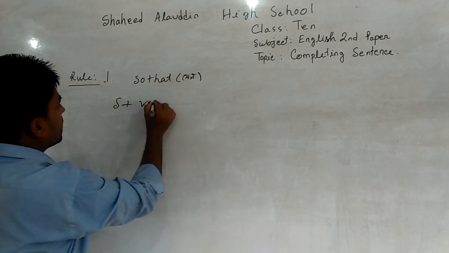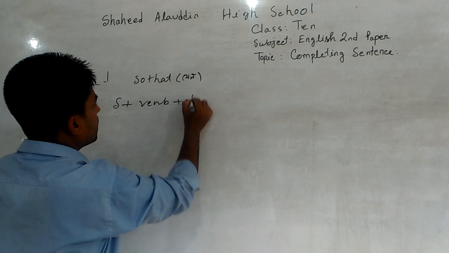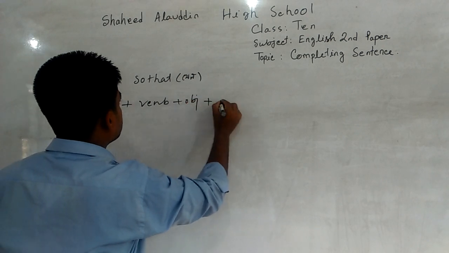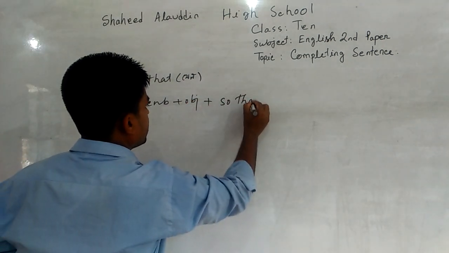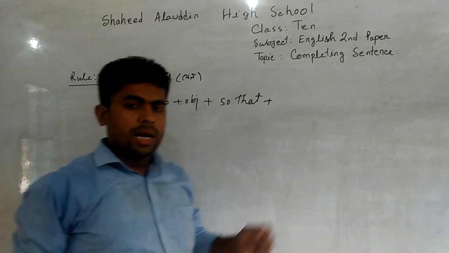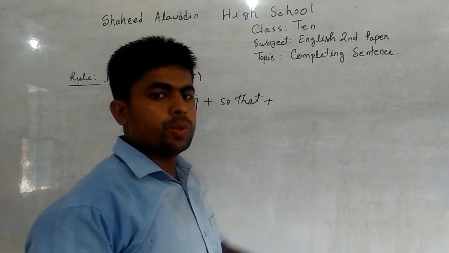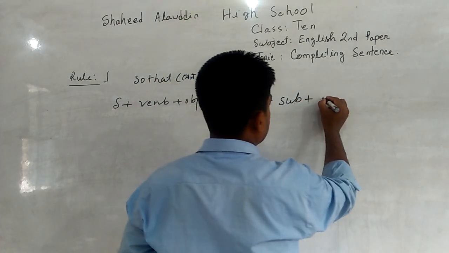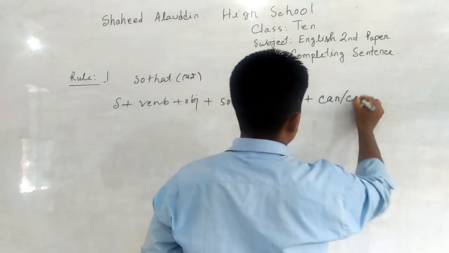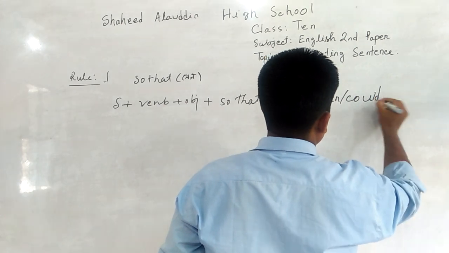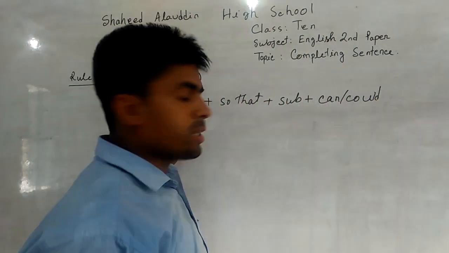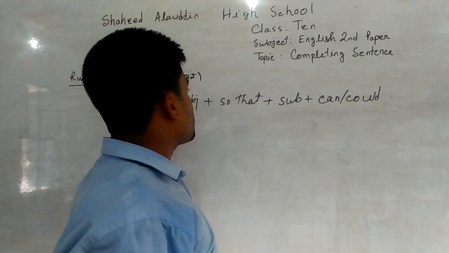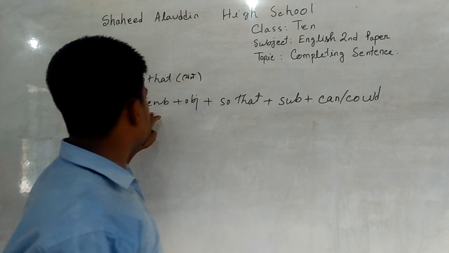Subject, verb, object plus so that plus. After so that, we should use subject, then can or could according to the tense of the first clause.